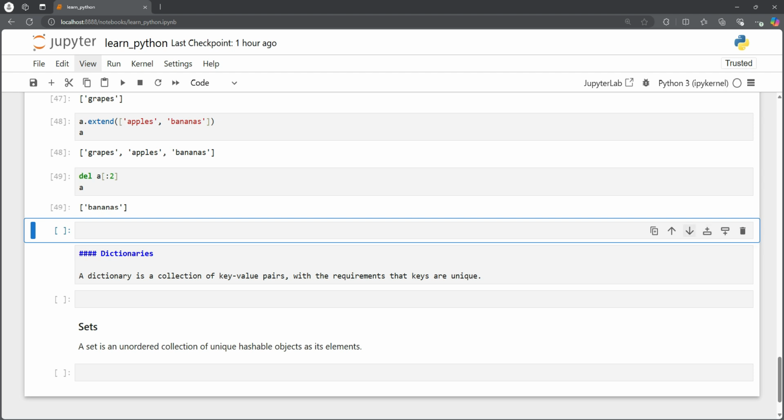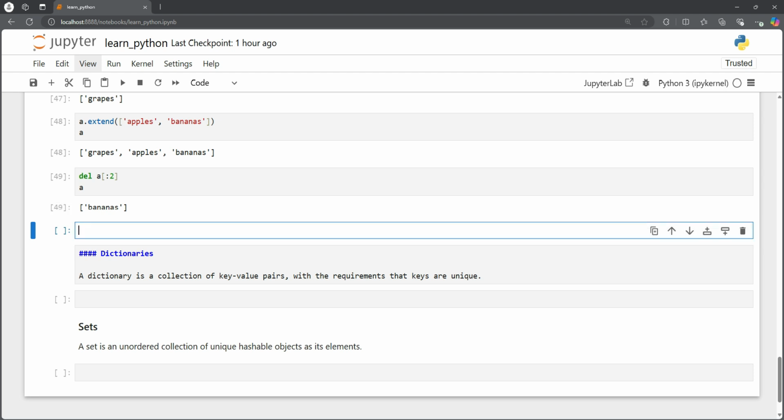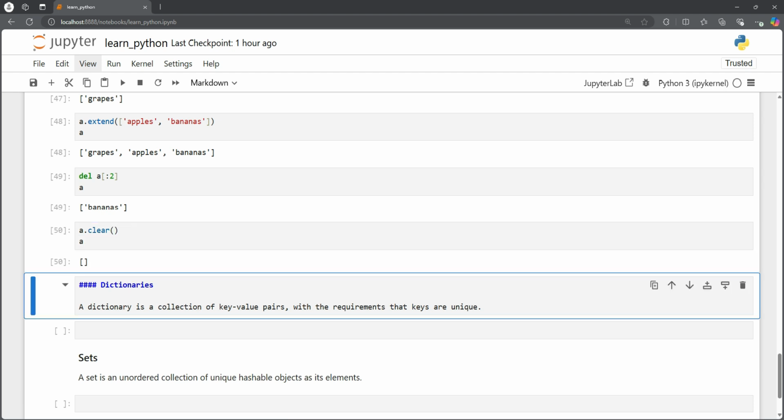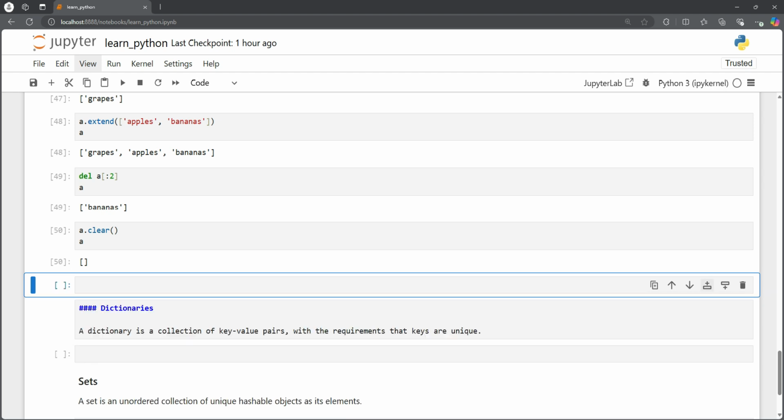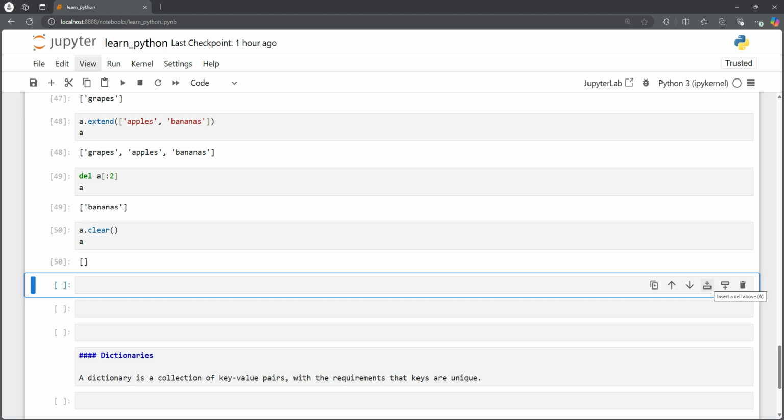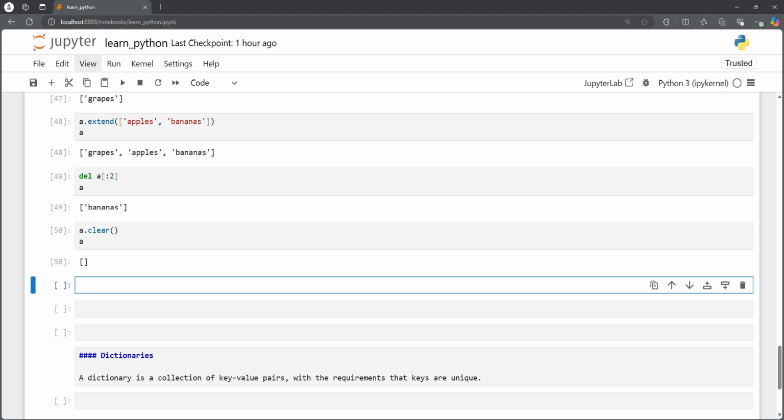So for example, if we want to now clear our array, we can use a.clear, and that should clear all elements in the list, and we should have an empty array in the end. Okay, so this was all about how to add and remove elements in the list, slicing lists, and what about sorting lists?